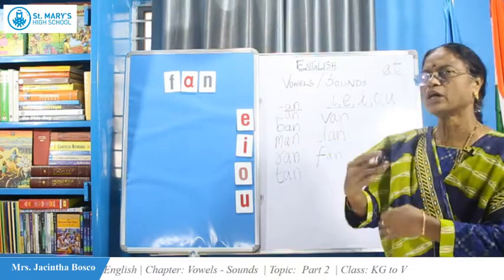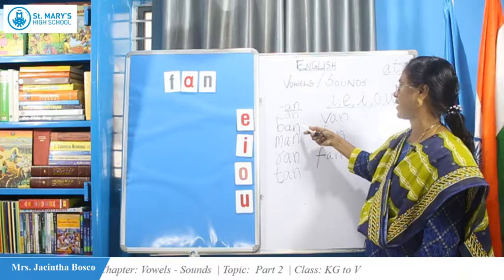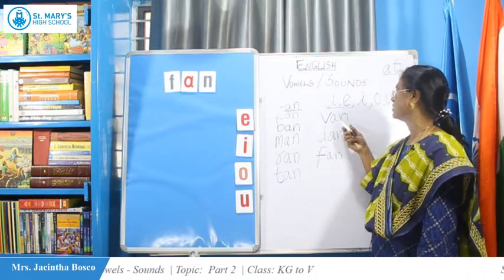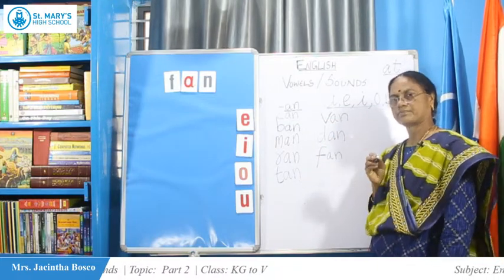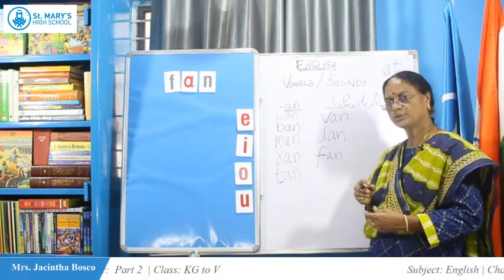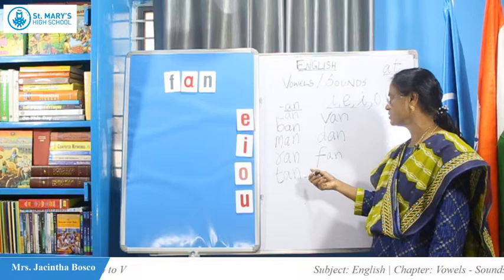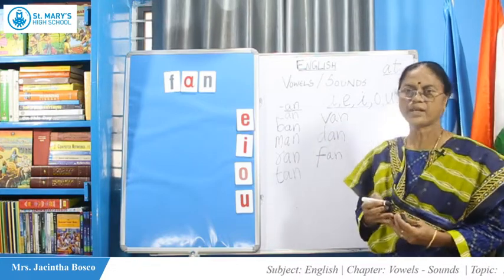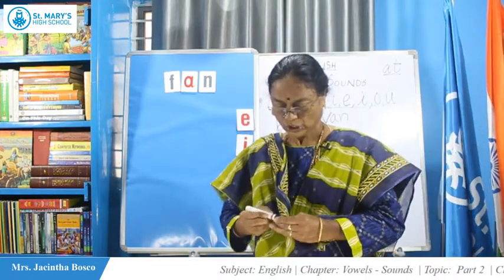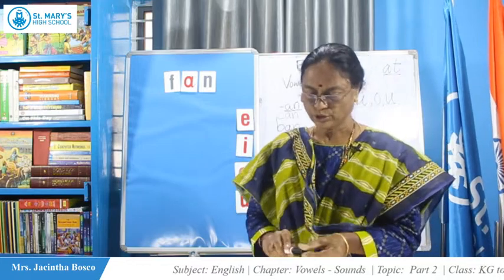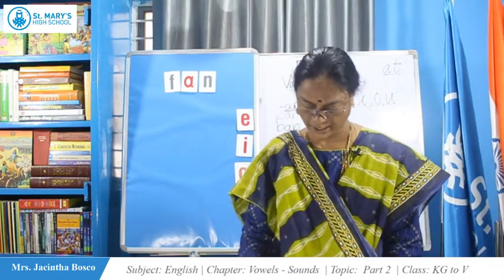You repeat now speedily. Can, ban, man, ran, tan, van, dan, fan. Once again repeat. Okay? So, shall we go to another letter today?